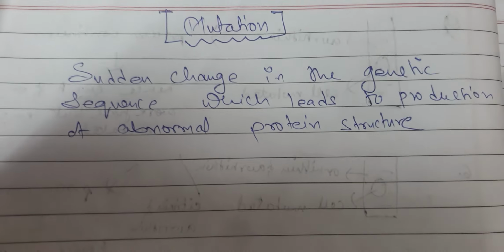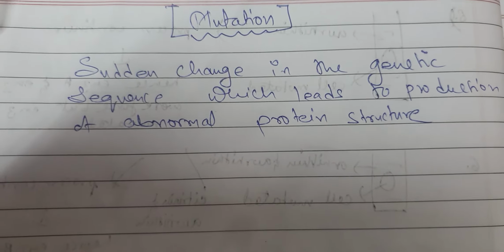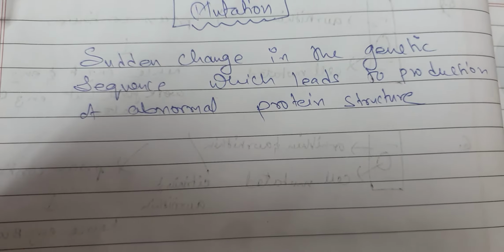A sudden change in the genetic sequence leads to the production of abnormal protein structure, right?